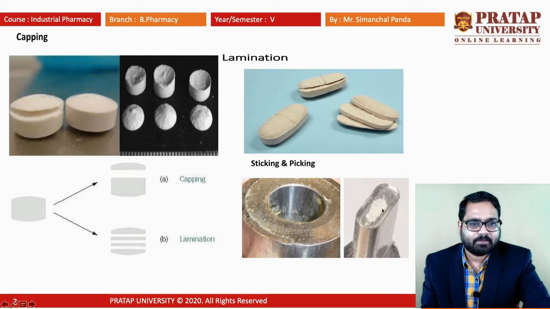Picking involves the upper punches and lower punches. Due to wear and tear of the punch surfaces, or due to some engraving, particles generally remain in between and take away part of the tablet, which hampers weight variation and content uniformity. You should not get confused between sticking and picking. Sticking is related to the die cavity, whereas picking is related to the upper punches and lower punches.